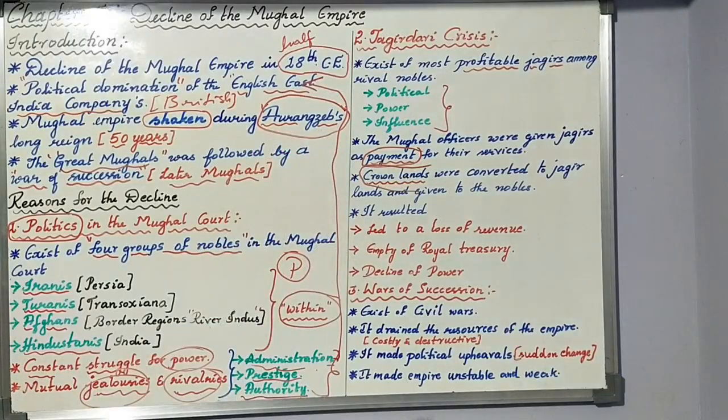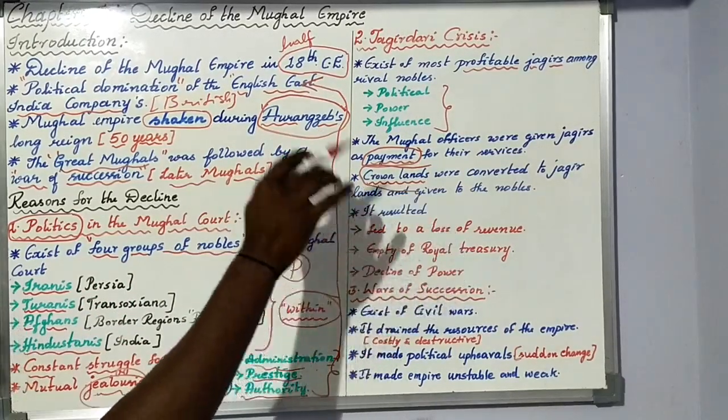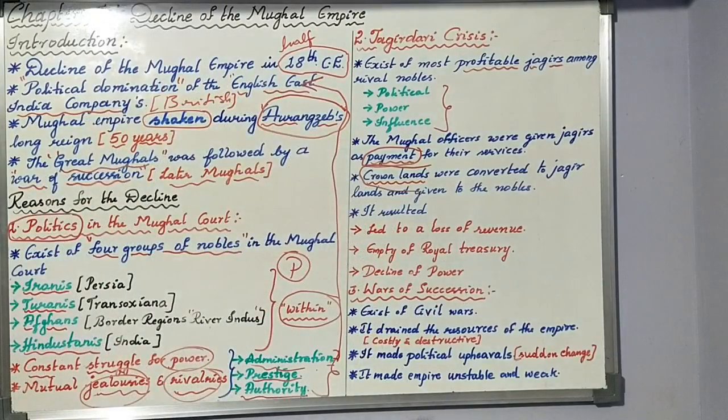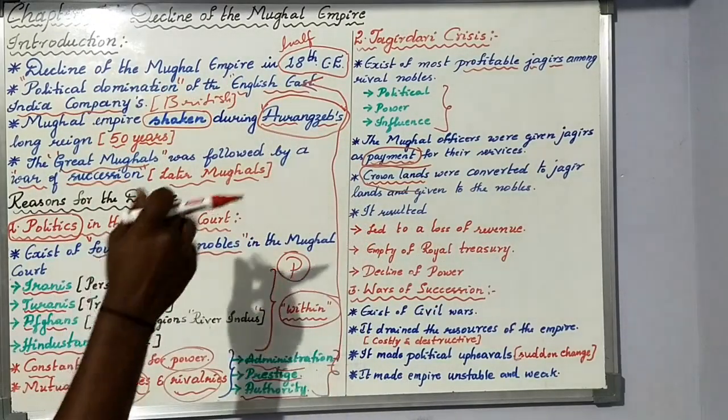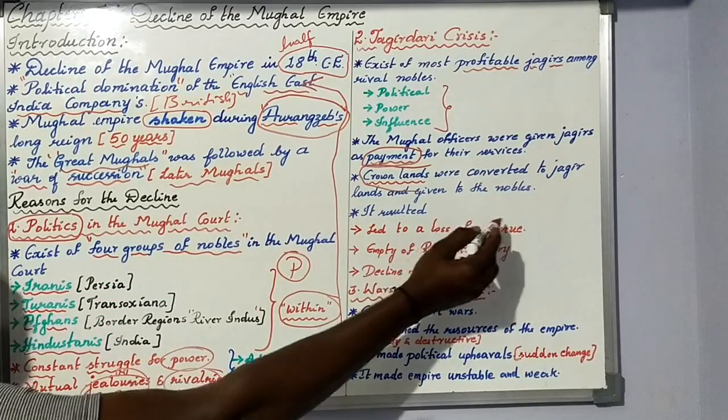Okay, finally. Now suppose I am giving one piece of land to a noble, that particular noble is the person who has the responsibility and ownership of that land. One fine day, what happened? Giving away all the crown lands resulted in loss of revenue.